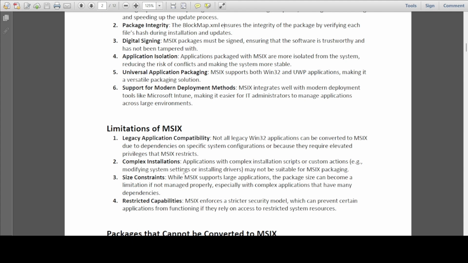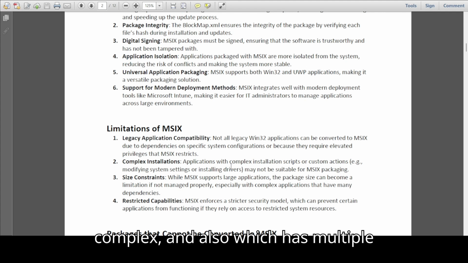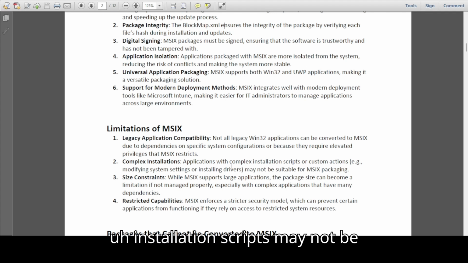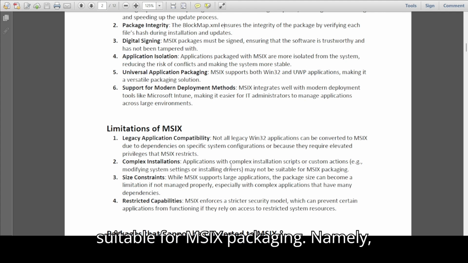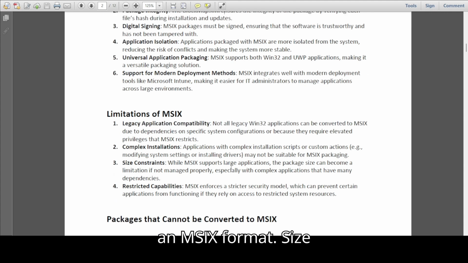Complex applications, applications that have multiple custom actions which are very complex, and also multiple installation scripts, may not be suitable for MSIX packaging. Namely, if an application contains a driver, then that application cannot be converted to an MSIX format.